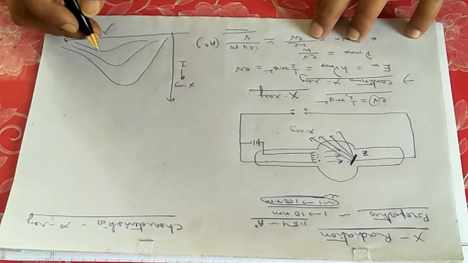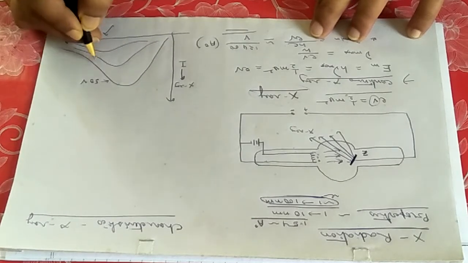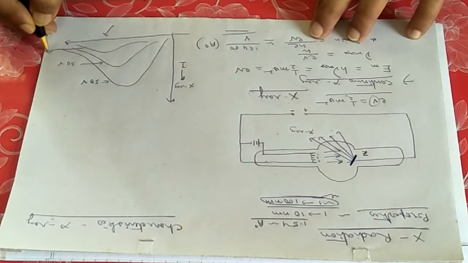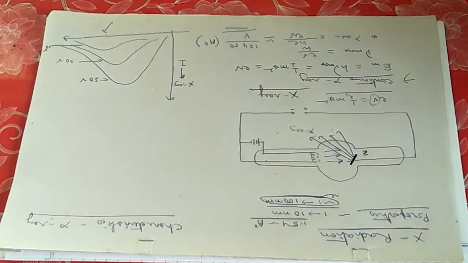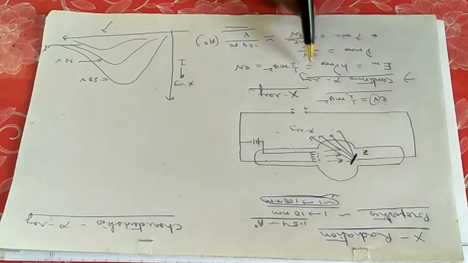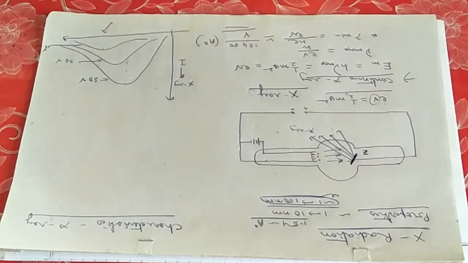With increase in applied voltage, this may be for 40 volt, 50 volt, this may be for 30 volt, and this may be for say 10 volt. If you increase the potential applied in the Coolidge tube, the intensity of the X-ray will increase, as we have seen in this equation, and the peak will be shifted towards the left. That is a different thing.